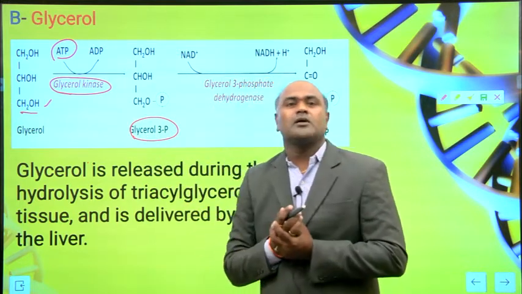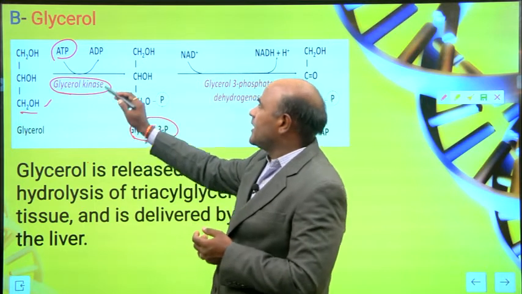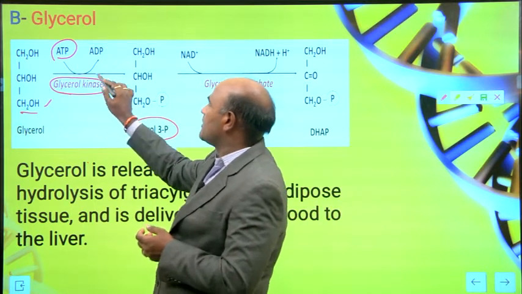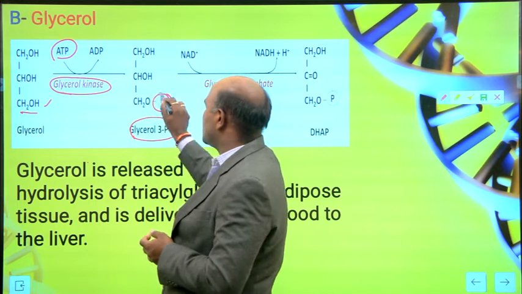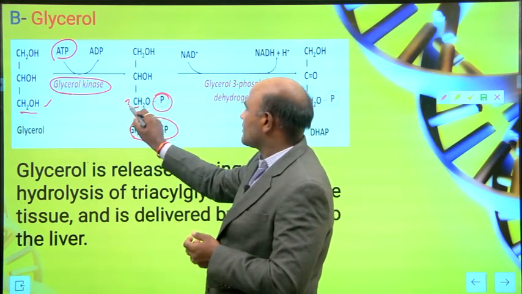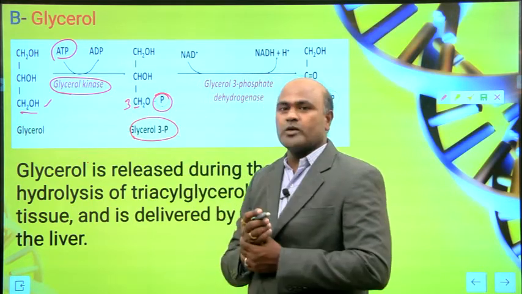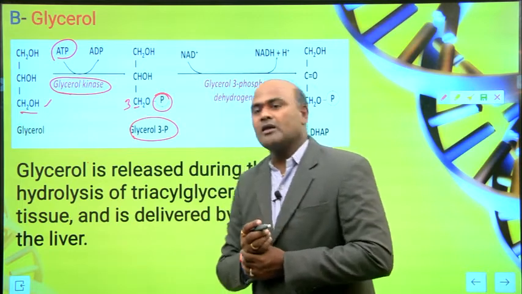With the help of glycerol kinase, you can see here ATP, 3 ATP molecules converted to 2 ATP, the remaining 1 ATP attached here. You can see here, this is carbon number 3. So 3-phospho, that means glycerol 3-phosphate. This one is the glycerol 3-phosphate.